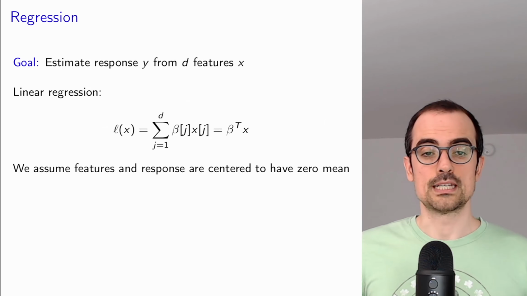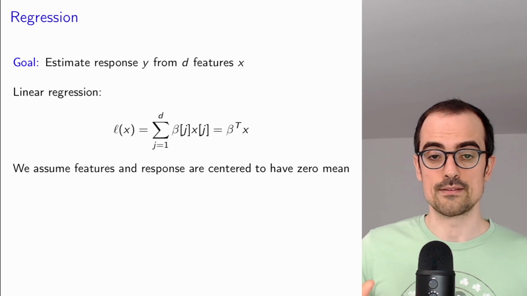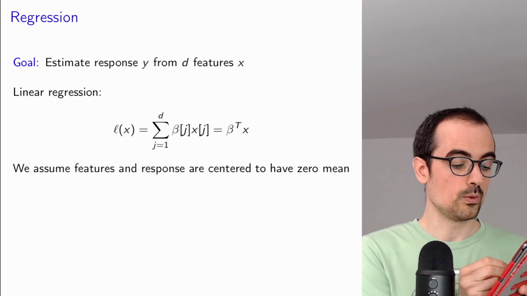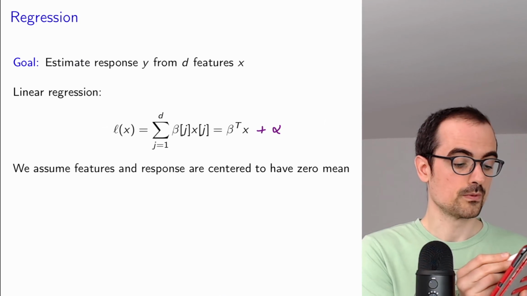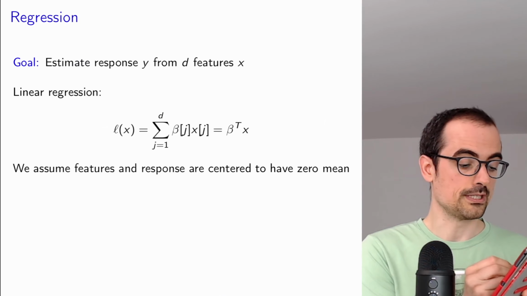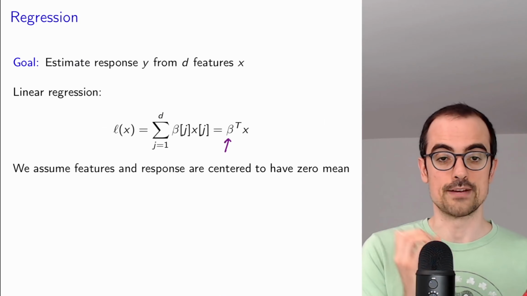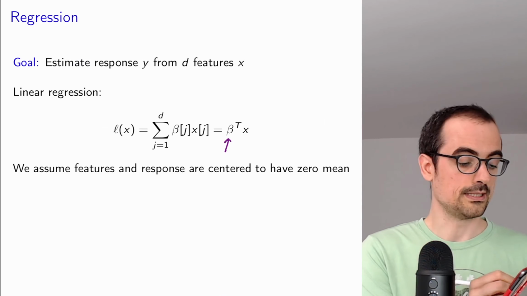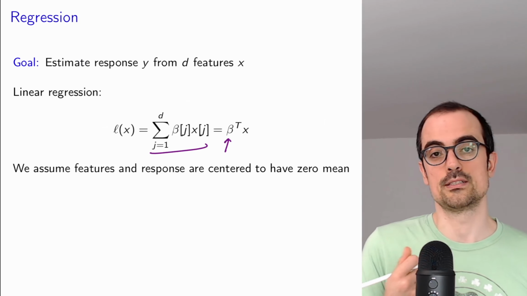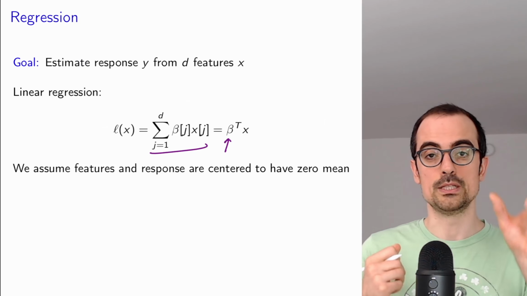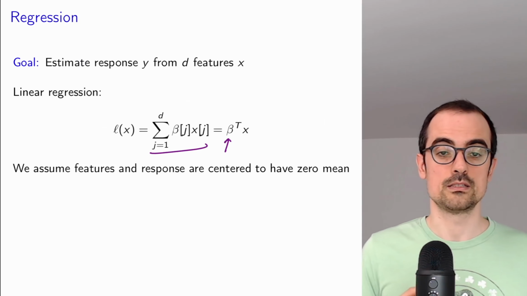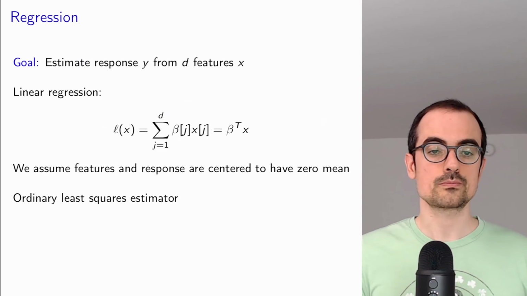We assume that the features and the response here are centered to have zero mean. That's why we don't have an intercept here. Okay? And here I'm representing the linear coefficients in vector form. If you look at this sum of weighted linear coefficients, it's the same as taking the inner product between the coefficient vector and the feature vector X.